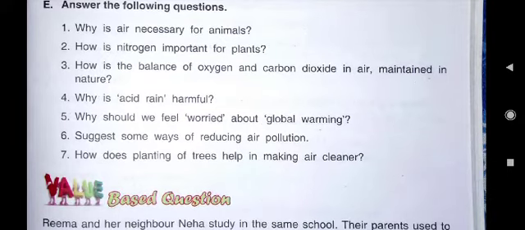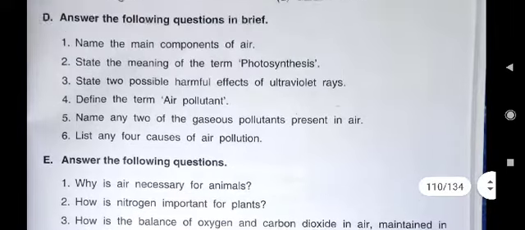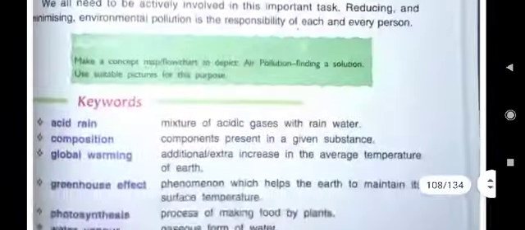Without food, we cannot survive. So, nitrogen gas is useful for us also, because we are dependent on plants, and plants are dependent on nitrogen gas for their proper growth. So, this answer is written, how is nitrogen important for plants?